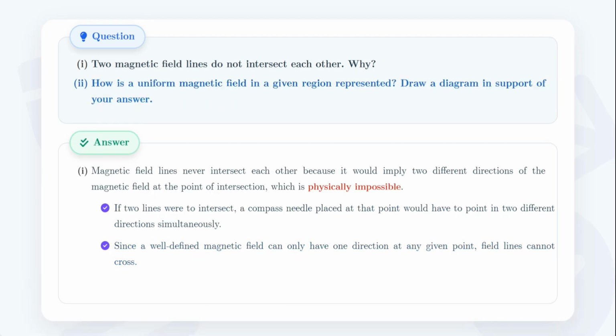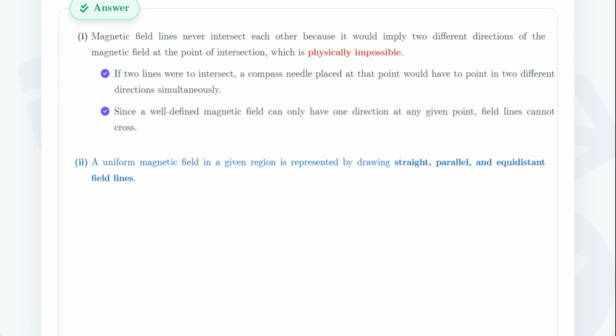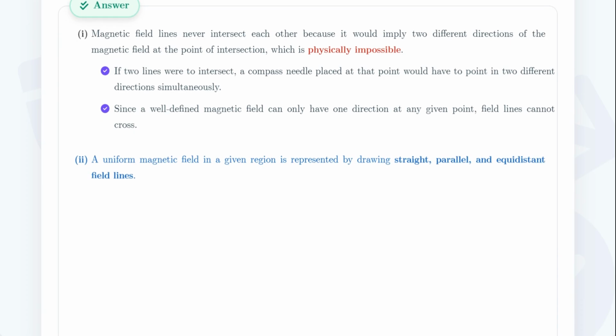Now, let's read part 2. How is a uniform magnetic field in a given region represented? Draw a diagram in support of your answer. How do we properly represent a uniform magnetic field? It is perfectly represented by drawing parallel, equidistant straight lines.